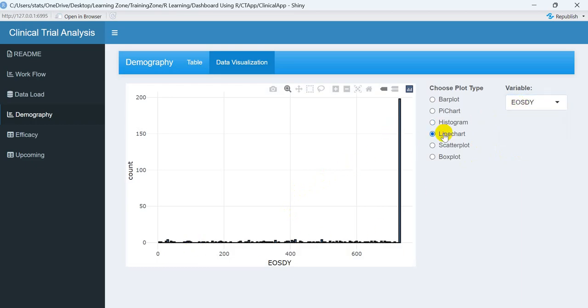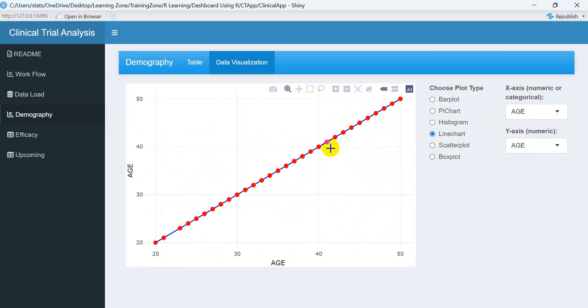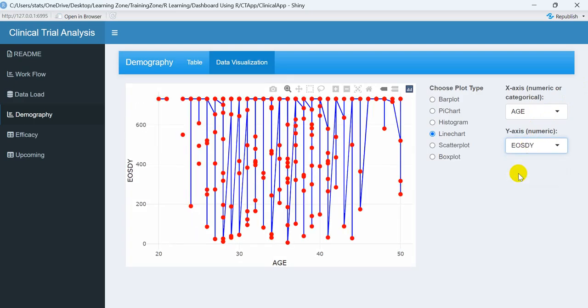A very nice thing is the line chart. In the line chart, if I place my cursor at any place, a value will automatically pop up. For example, you can see here x is equal to 35 and y is equal to 35. You can change the x-axis values and y-axis values. So let's say I change the value like this: x-axis is age and y-axis is AUSDY. In this type of data you can find a line chart. If you scroll at any place, you will see that x is equal to 45, 44, and y is equal to 99.